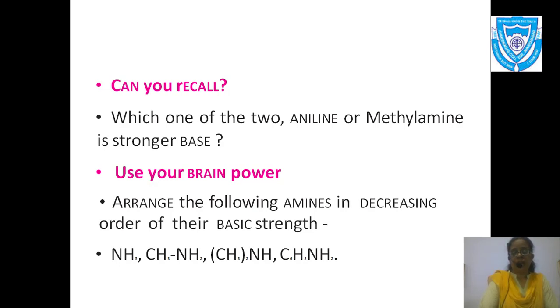As I have to arrange in decreasing order, I want the highest first. So secondary amine, that is dimethylamine, is most basic. Then of course second is primary amine, that is methylamine, third is ammonia, and lastly, very less basic is aniline, because I have already discussed that the lone pair is involved in resonance. Clear?